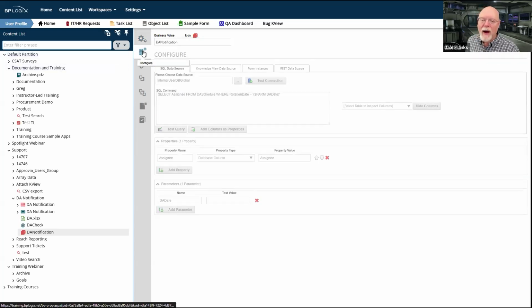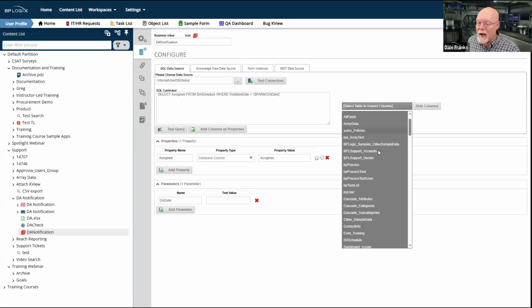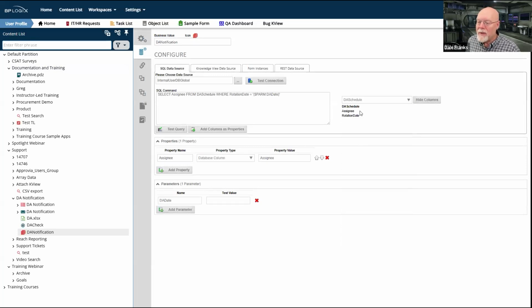So for this business value, all we're doing is just pulling in, and we can look at the table. This is it. These are the two fields in that table. Assignee, which is the email address of the user, which again, I can't show you because YouTube will block the video for releasing PII information. And the rotation date, which is just Monday through Friday, who goes on the rotation. That's it. And it only has one property, which is the assignee, their email address. And so that's my business value.